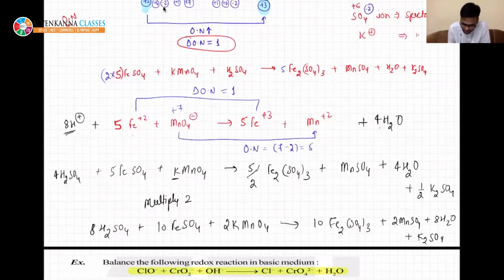I have written 10 here, but this is not 10, this is 5. So this is your balanced reaction.